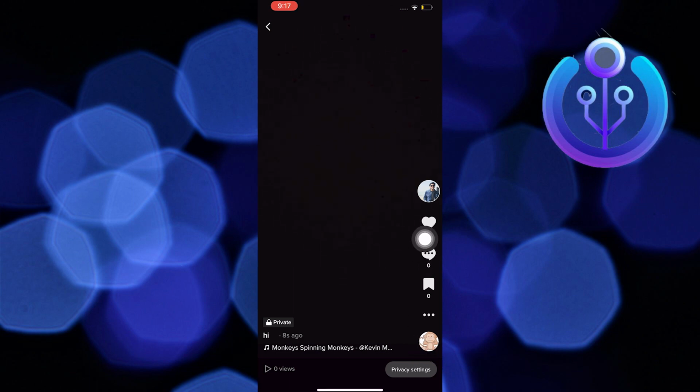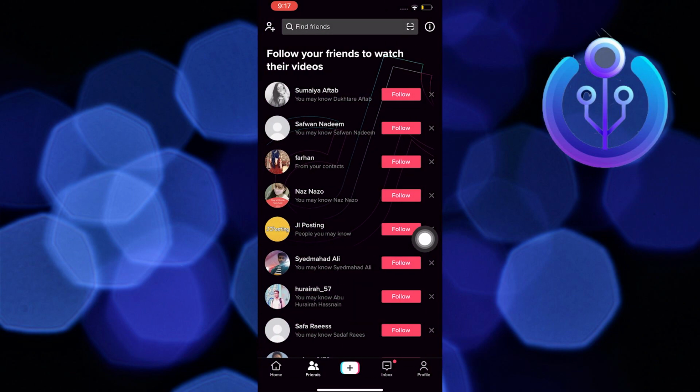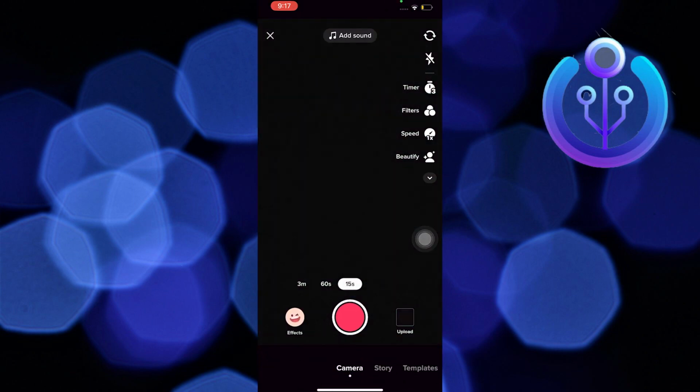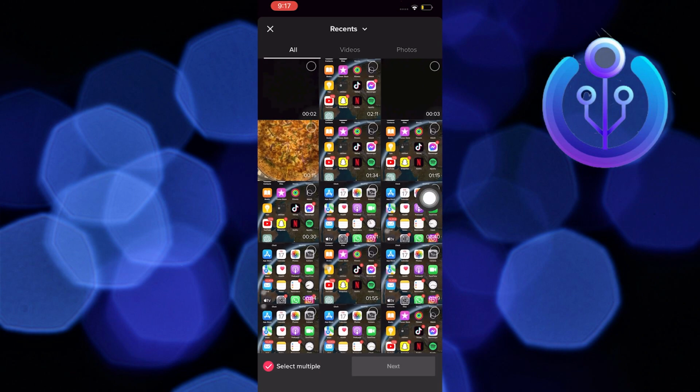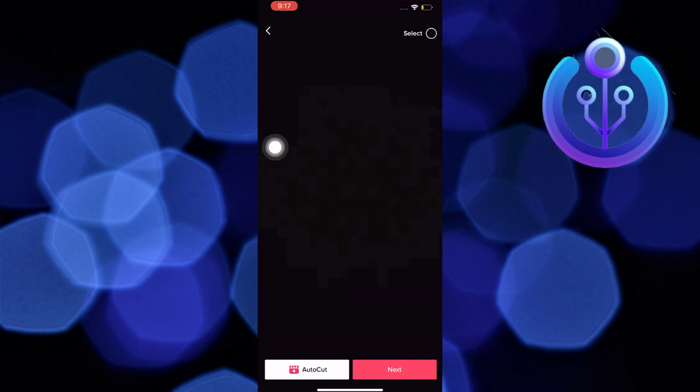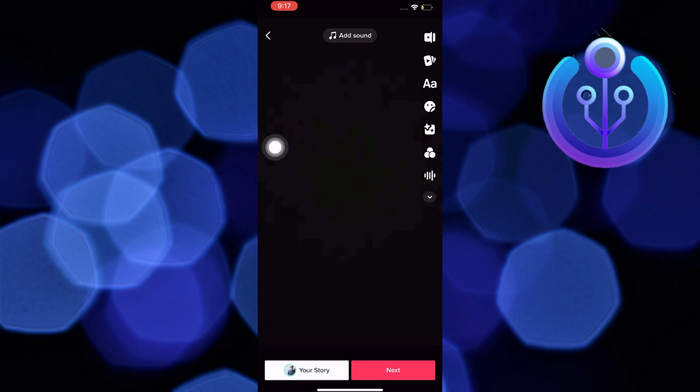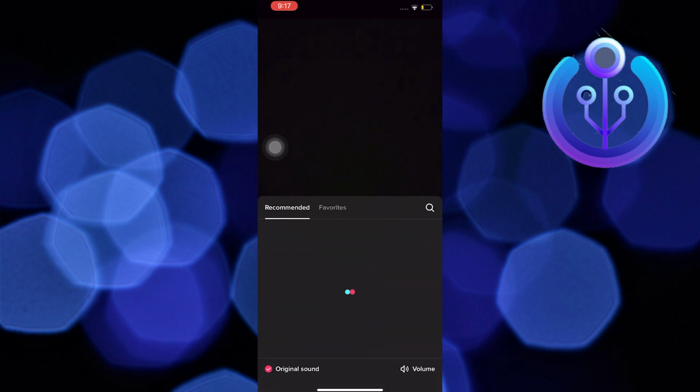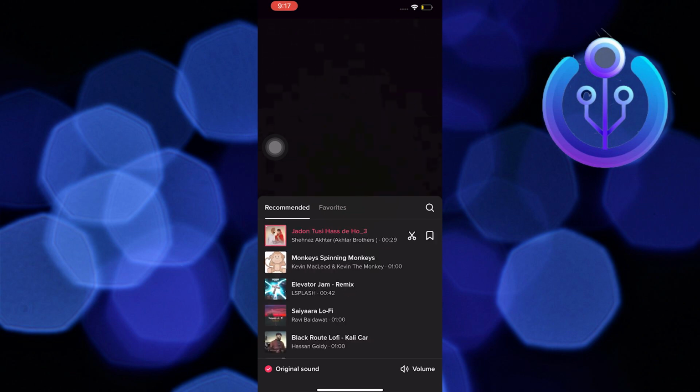You will see that the first music that we're using is already here. Now to add more, let's create a new one. Since we saved that to our device, open it once again. And then in here, you're going to tap on Add Sound once again. Wait for it to load.